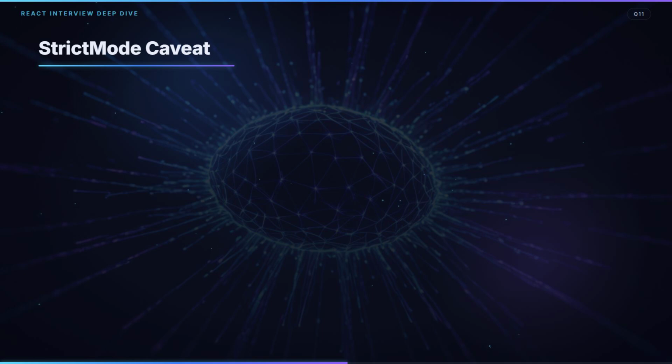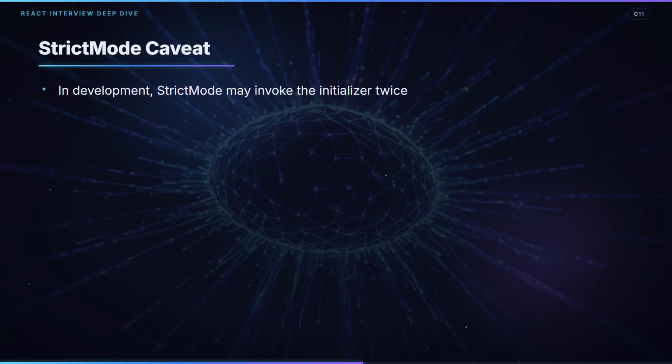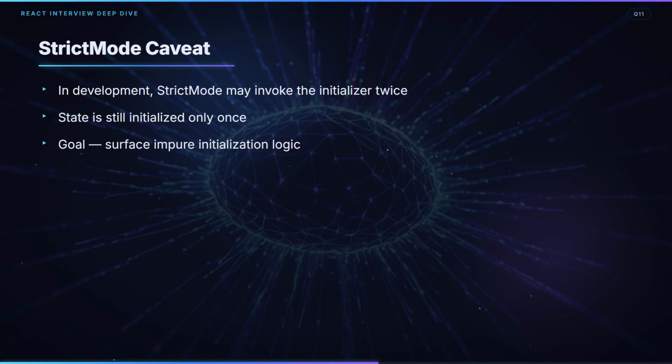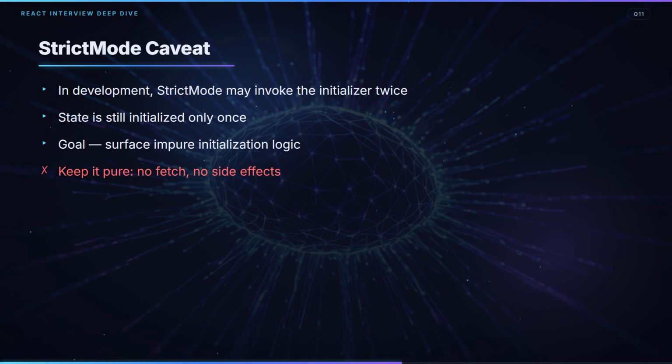One caveat. In development, StrictMode may invoke your initializer twice, but the state is still initialized only once. React does this on purpose, to surface impure initialization logic. So keep the callback pure, no fetch calls, no side effects, just compute and return the value.